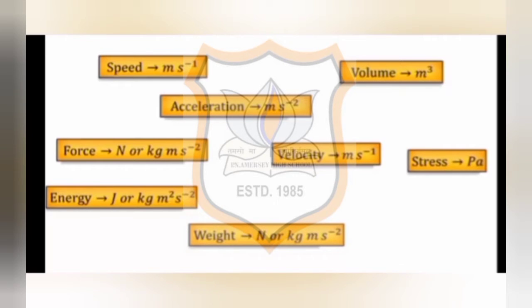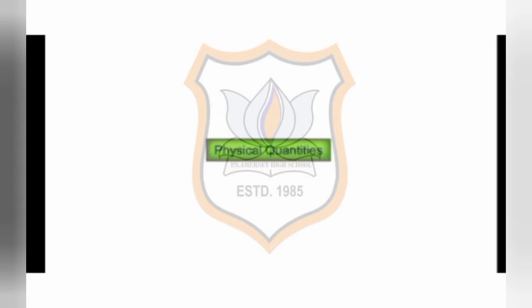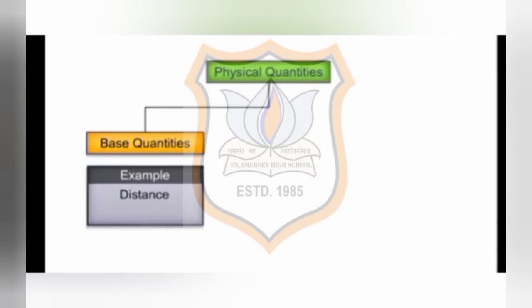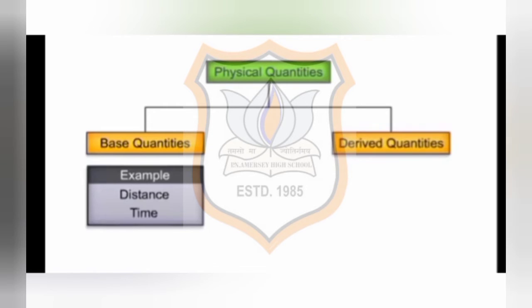Physical quantities can be classified, first, as base quantities. Base quantities are those quantities which do not require any other physical quantity for their expression. That means they are unique in themselves. For example, distance and time. They do not require the help of other quantities for their description.